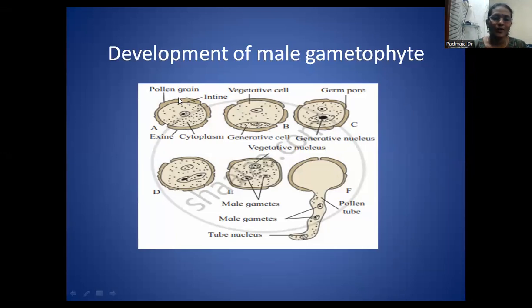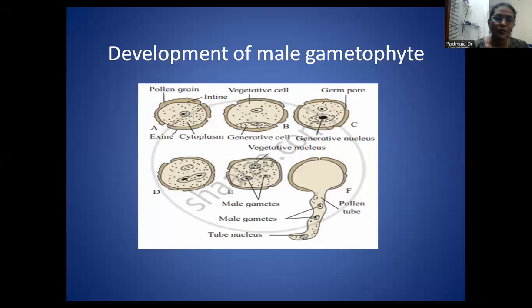The pollen grain is round in shape, and in some members the pollen grain will be oval in shape, or some may have a spinous structure, and some may show ornamentation on the outside.